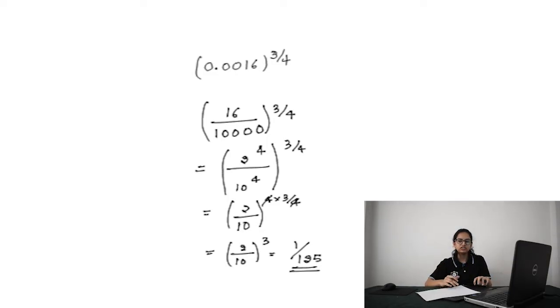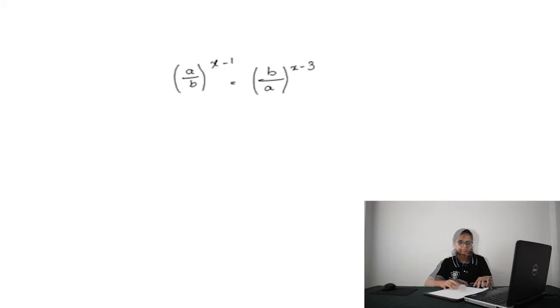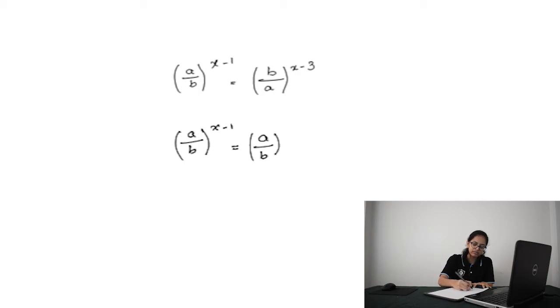Let us move on to the next question. The question says find the value of x in the given equation. So the question is a by b whole power x minus 1 is equal to b by a whole power x minus 3. We need to make the base common here in order to solve this equation. In order to make the base common, we will invert the given exponent base. Now the equation becomes a by b whole power x minus 1 is equal to, on inverting this, a by b whole power minus of x minus 3.